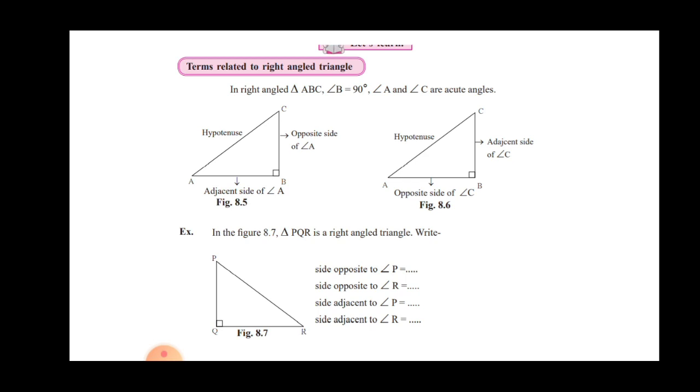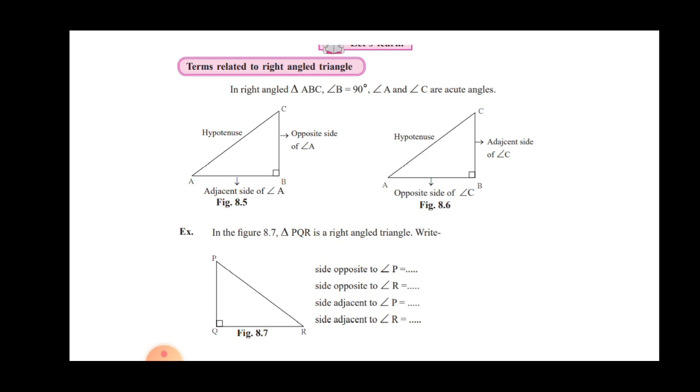So look at this angle C. AC is the hypotenuse, which remains the same. But for angle C, BC and AC are both sharing only one single vertex, that is C. So the adjacent side, which shares the same vertex name, is BC.